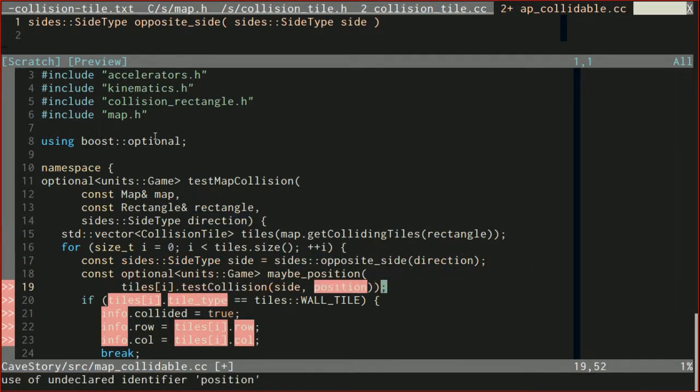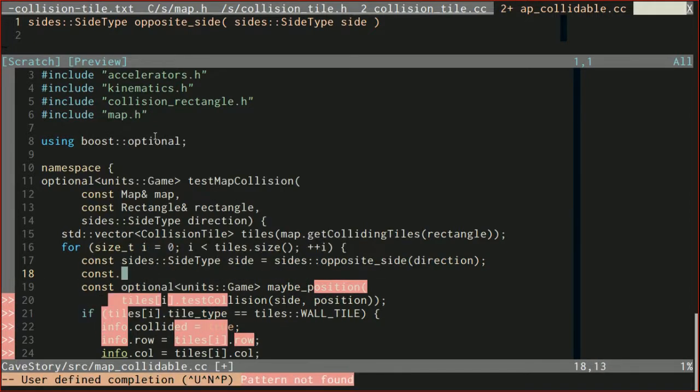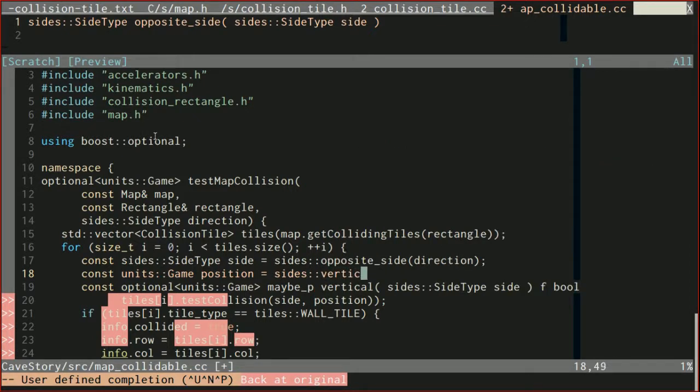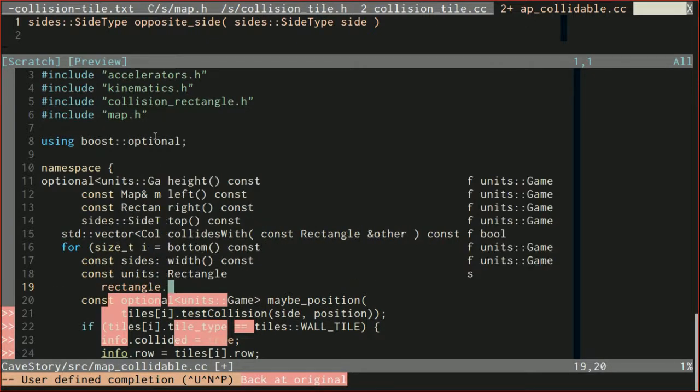Now we need position, and we can get position from the rectangle depending on if our side is vertical or horizontal. So again, I'm going to do some wishful thinking right here. We're going to do units of game position, and this is going to be equal to, if sides sub vertical. So if our side is vertical, then we'll want to use the rectangle center X. Remember, this is from episode 61.